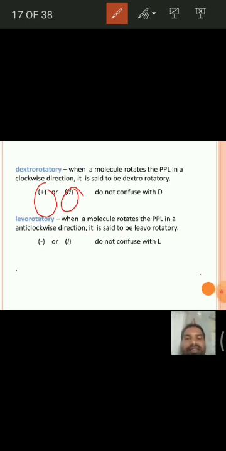And the levorotatory molecules rotate the PPL towards the counterclockwise side. That means L lactic acid is indicated with a small l or minus sign. L lactic acid, or minus lactic acid, is the isomer which rotates the PPL towards the anti-clockwise or counterclockwise direction.